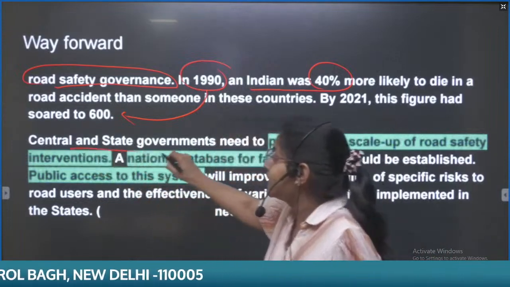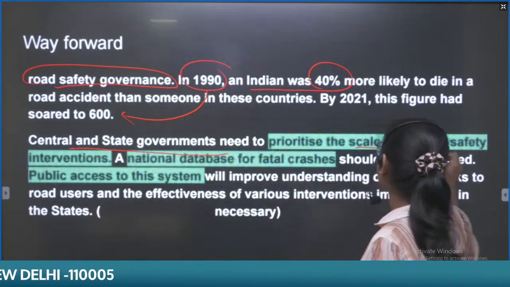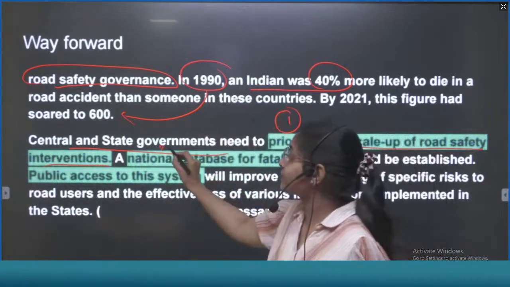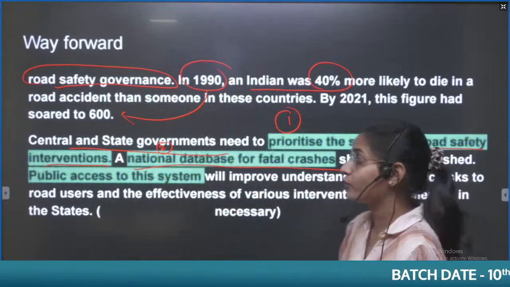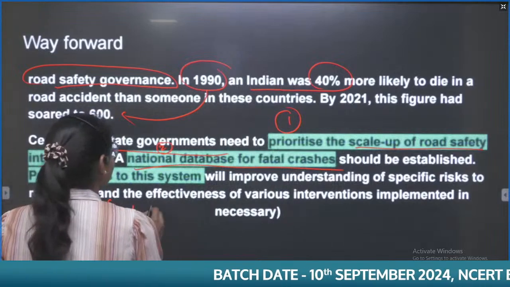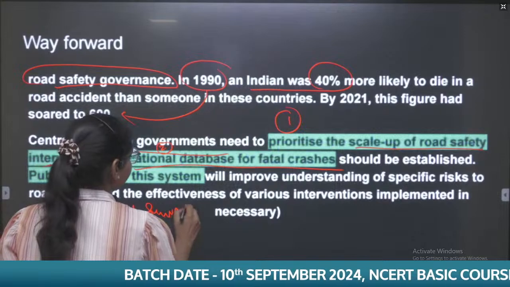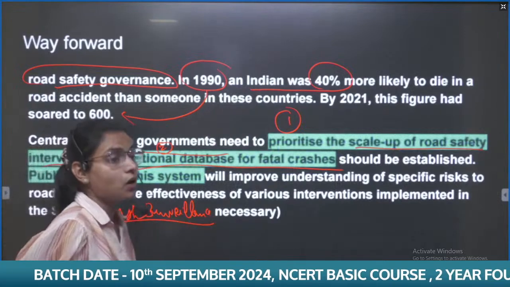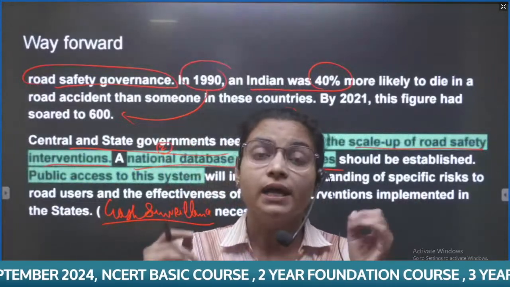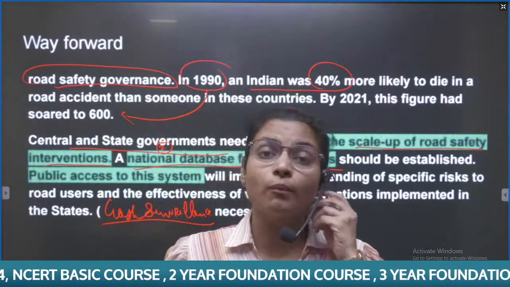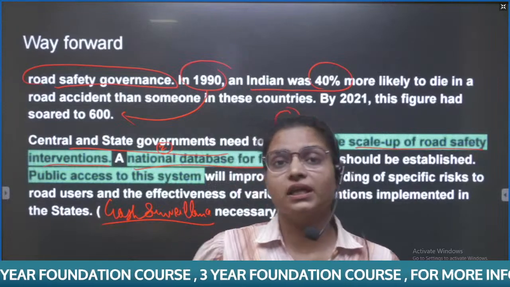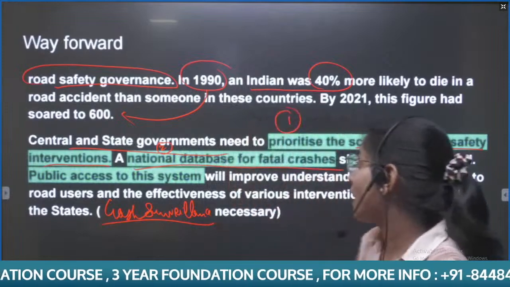One of the ways forward mentioned is that the central and state governments need to prioritize the scale up of road safety interventions. First point you can mention this. Second point highlighted, we need to have a national database for fatal crashes, because this article tells us we do not have a crash surveillance system, and it is necessary. Once we have the crash surveillance system and the database with regard to crashes, then with the data we can improve upon the facts, and we can improve the system with regard to road construction as well. Then only the norms can be implemented after the data collection.